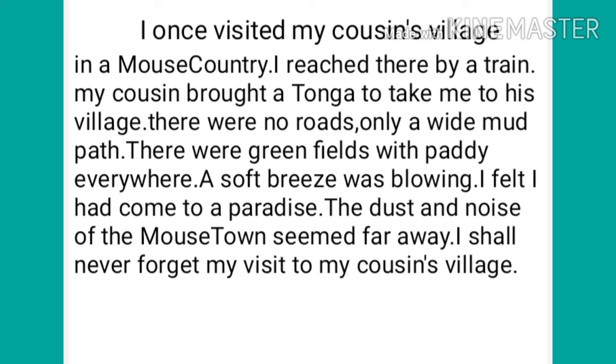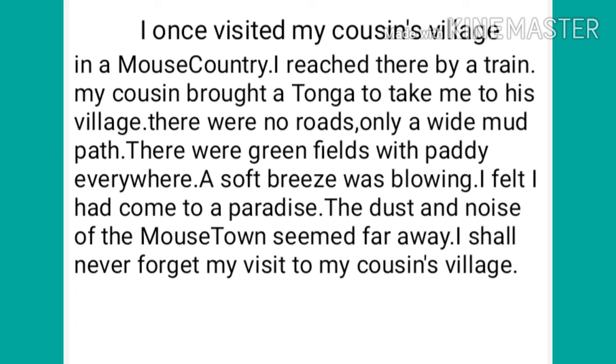So, children, see here, in the first line itself, I explained that it is a paragraph of a visit to my cousin's village. So, what is the cousin's village here? It is a mouse country. And I explained about the visit here. In the next sentences, I explained about my visit.